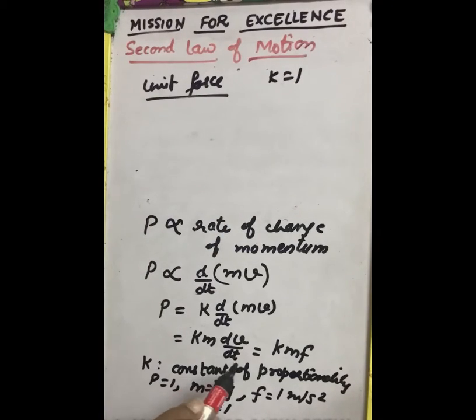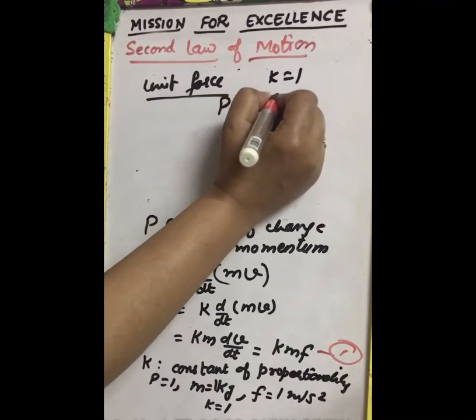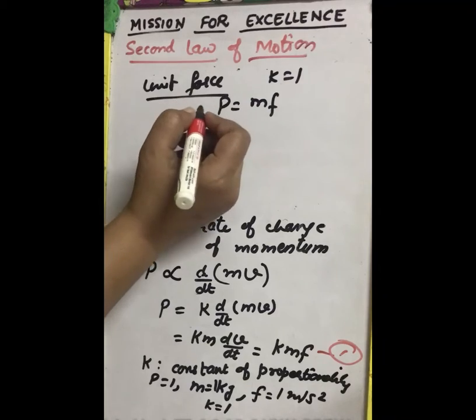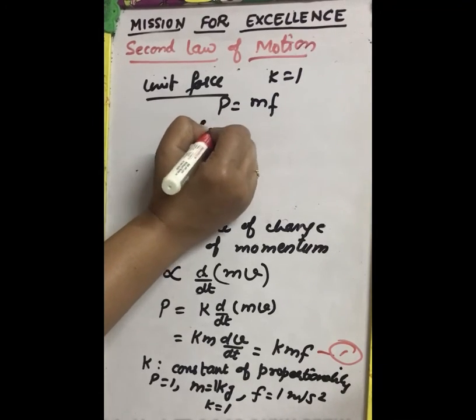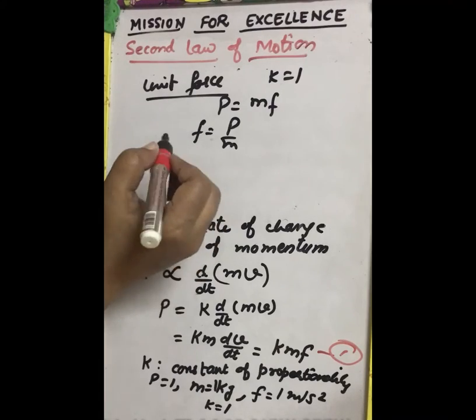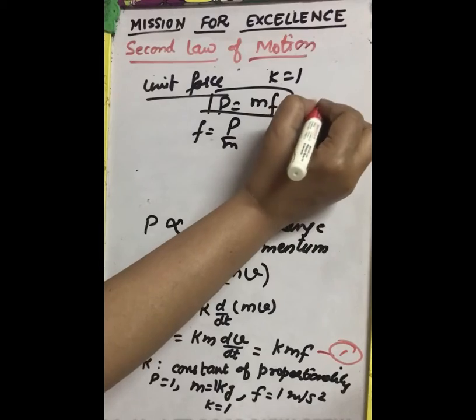So if we put the value of k equal to 1 in equation number 1, this equation will become p equal to mf, so f will be equal to p by m. It is known as the equation of motion.